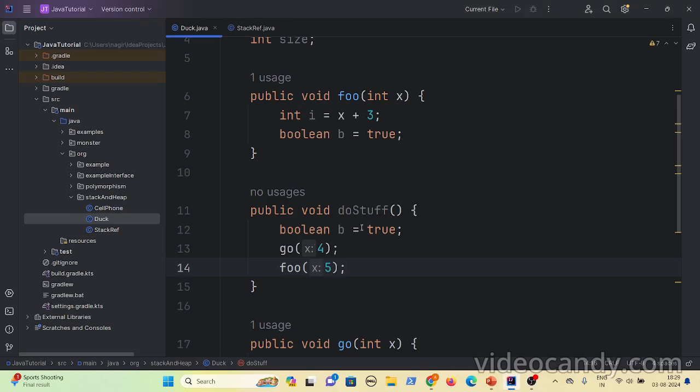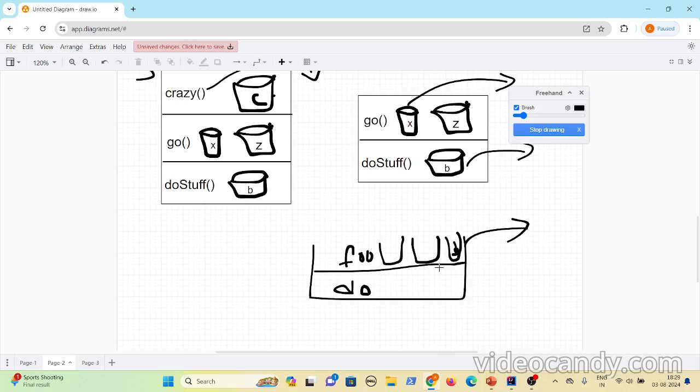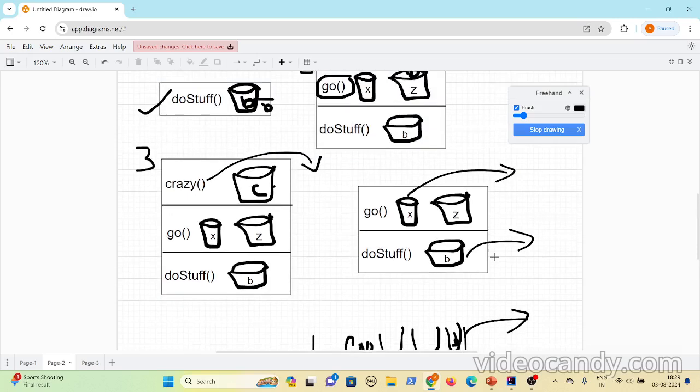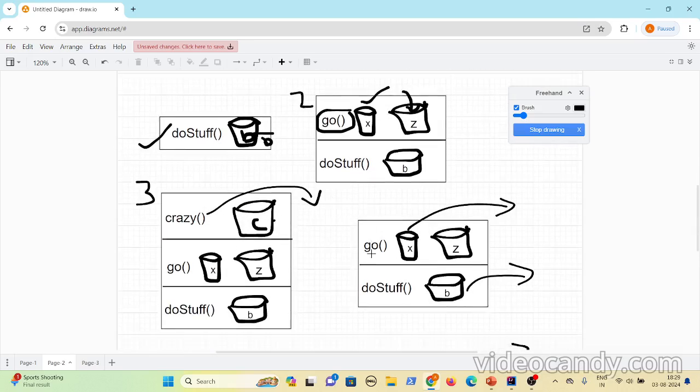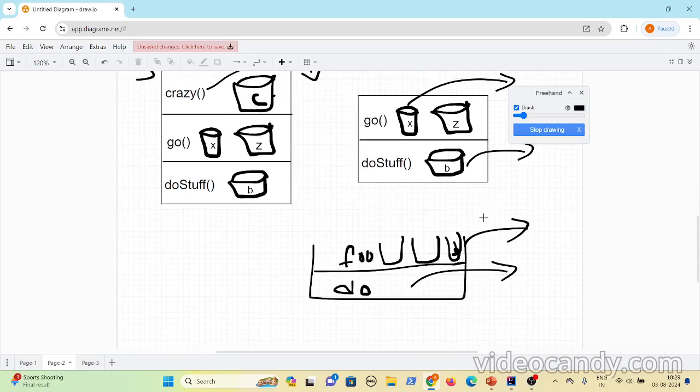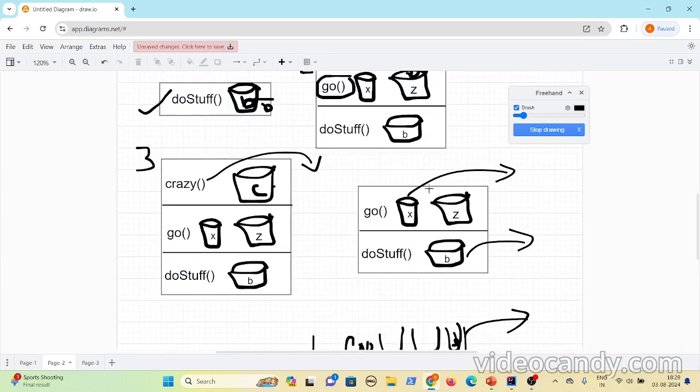Okay. Now after foo of nothing is there, the closing brace is encountered, then even this should be popped out. So if you see this, all the methods, if you say that a method is in the stack, then it means that that method is getting executed. Now if you see here, do stuff off is there, go off is there, and crazy off is there.